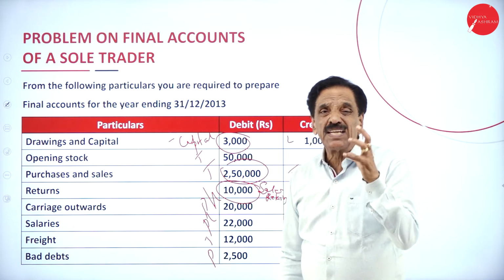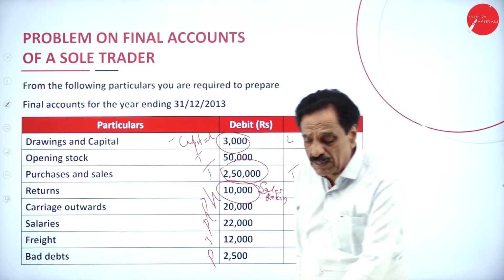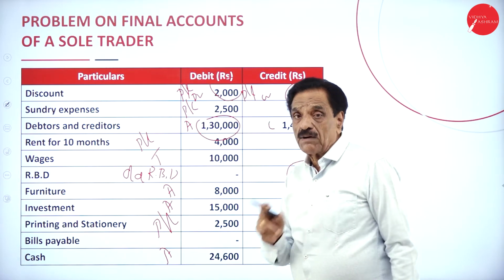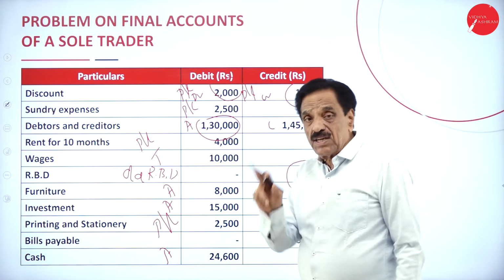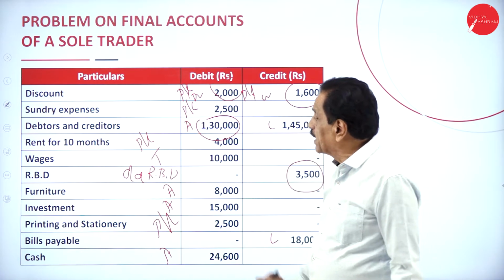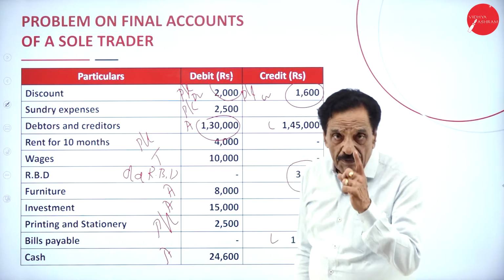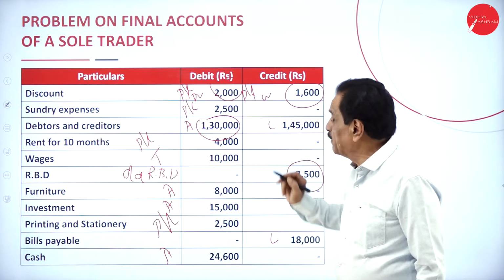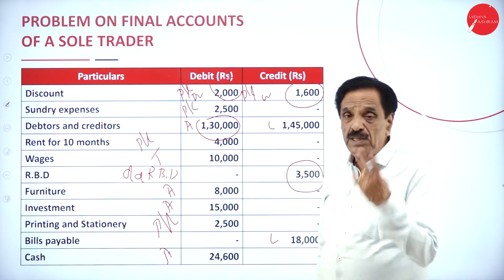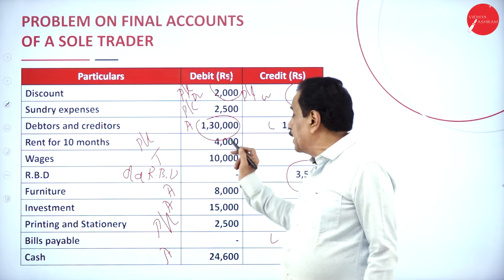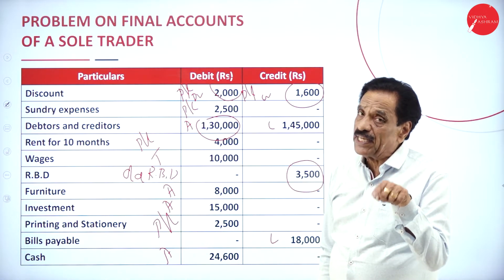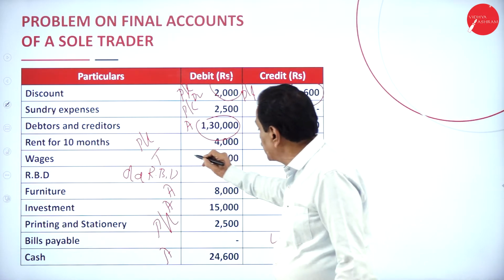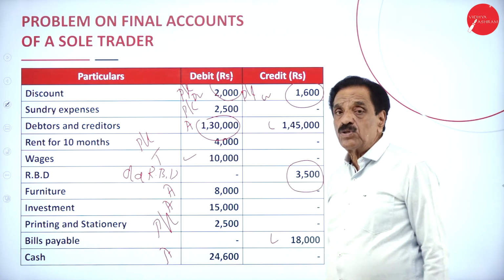Bad debt means irrecoverable money, money which cannot be recovered is called a bad debt. Then, discount allowed, profit and loss account. Discount received, profit and loss account, credit side. Sundry expenses, profit and loss account. Debtor is an asset, creditor is a liability. Rent for 10 months means 2 months is outstanding. How much already paid? 4,000. Divided by 10 is 400, into 2 means 800 to be paid. Then wages, trading account.